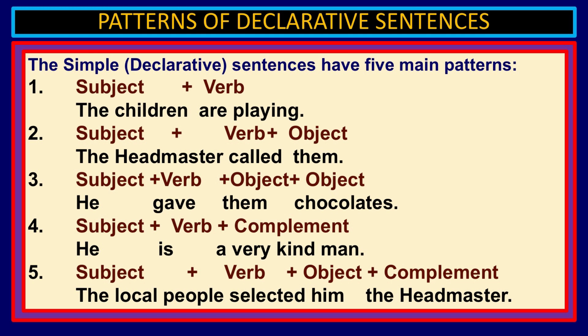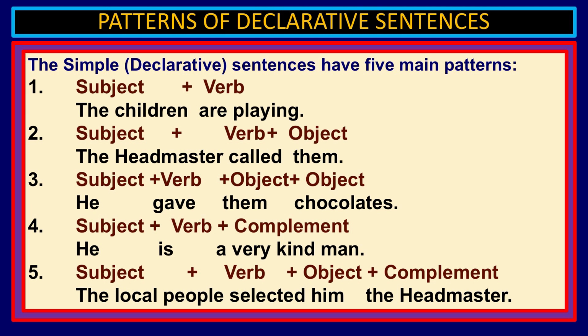What the headmaster gave, whom the headmaster gave chocolates. So, them and chocolates, these are two. Usually when we ask what and who, we can also replace them by using pronouns. He gave them these chocolates, right. Okay. So, the fourth one is he is a very kind man.